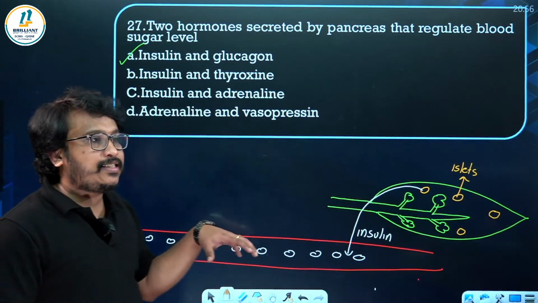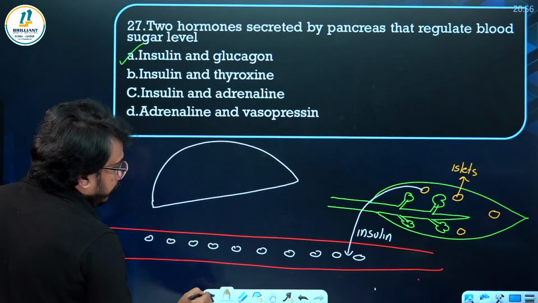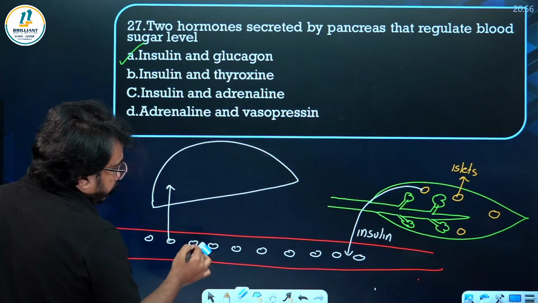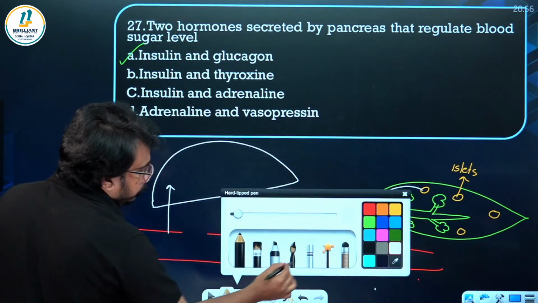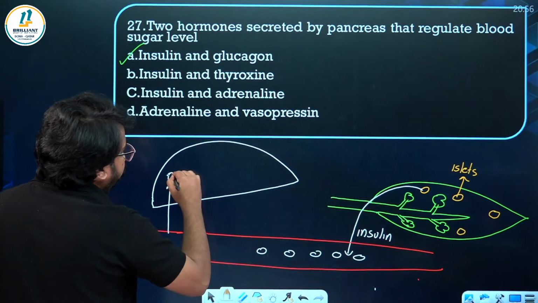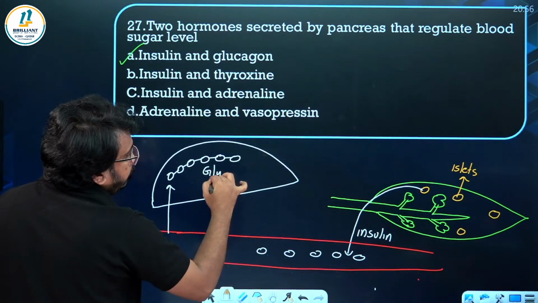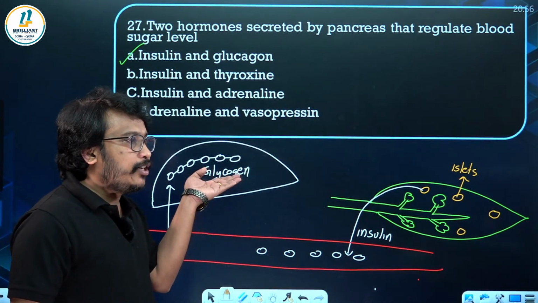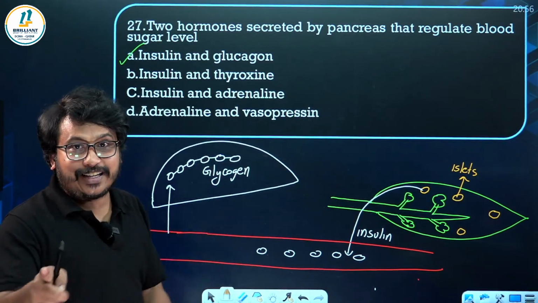Now how do they decrease the blood sugar level? First, the glucose will start moving into the liver, where you can see they will be joining to form a polysaccharide. What is the polysaccharide that is produced? The polysaccharide that is produced is glycogen. So blood sugar will be getting converted into glycogen in the liver. Like that, blood sugar keeps on decreasing.